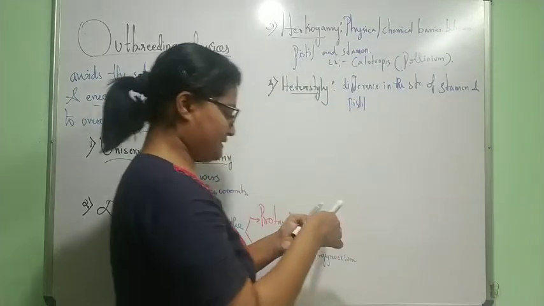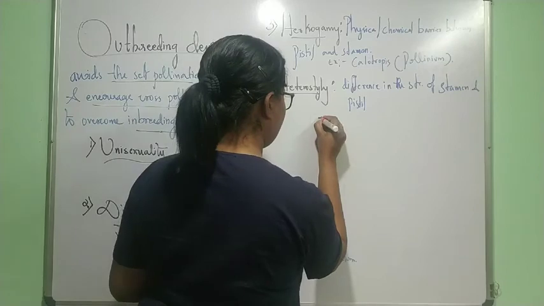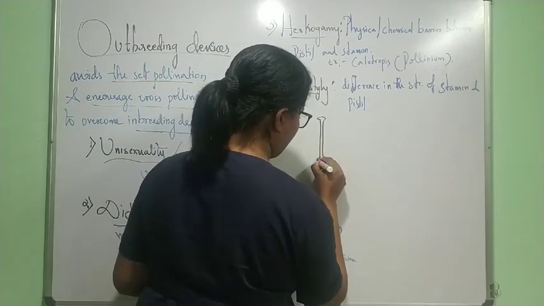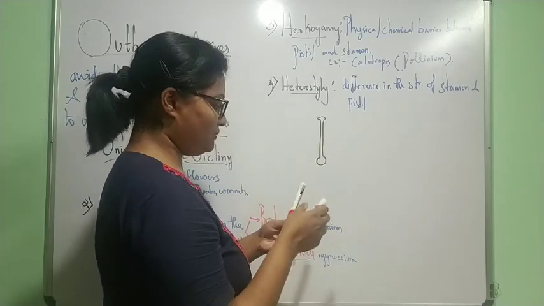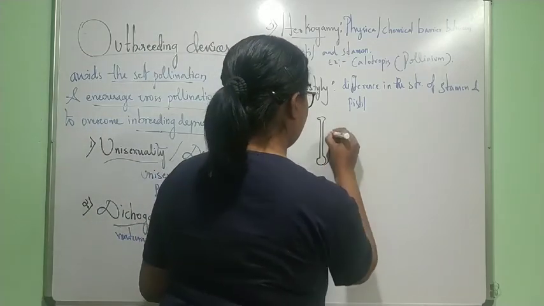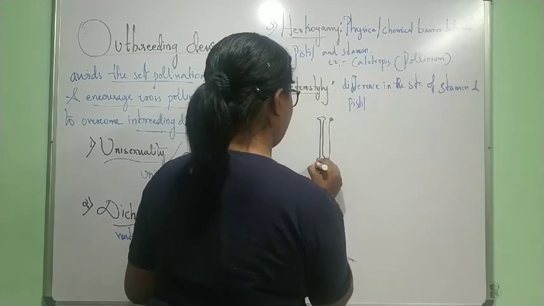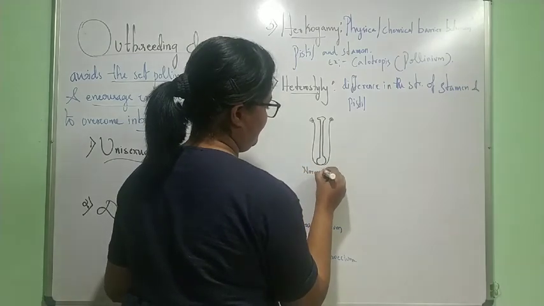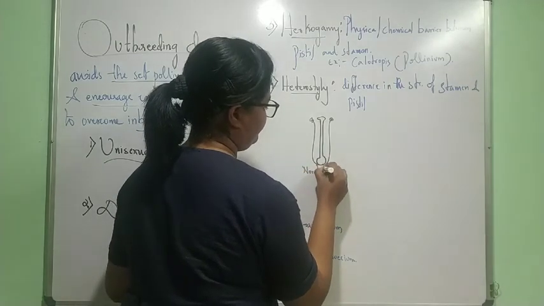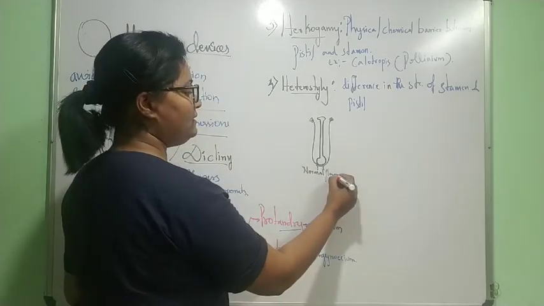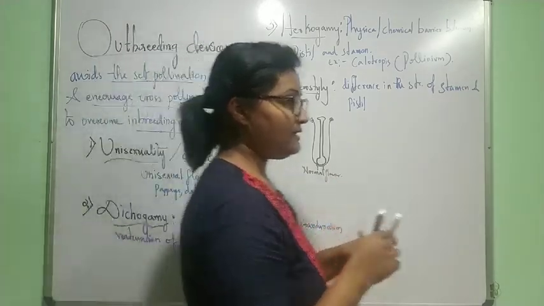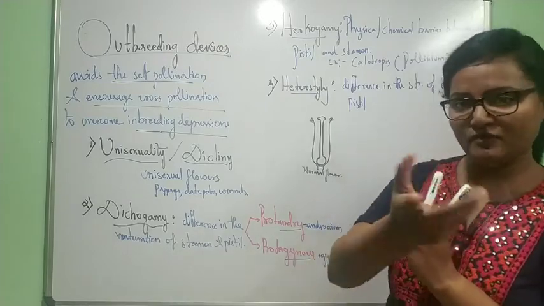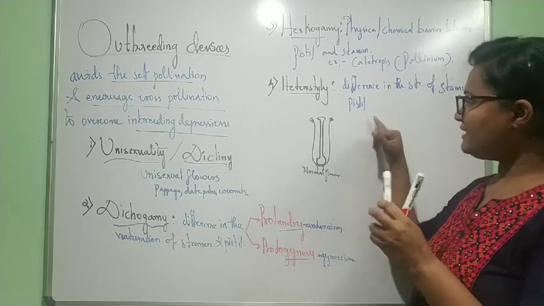For example, if this is our normal flower, in heterostyly what happens? They are morphologically different, pistil and stamen.